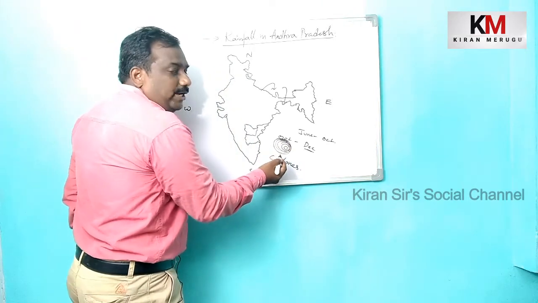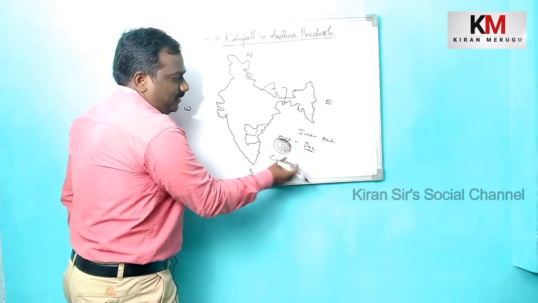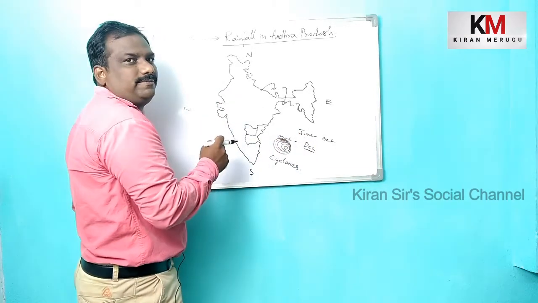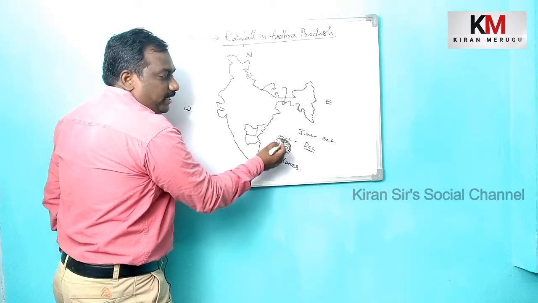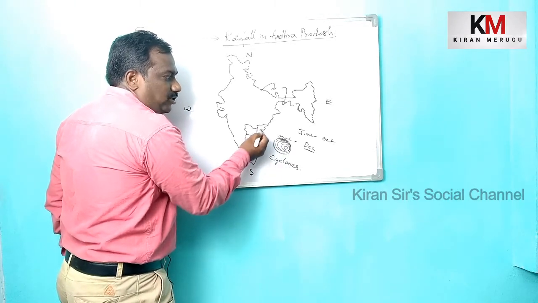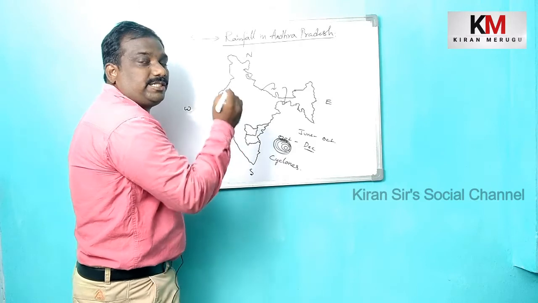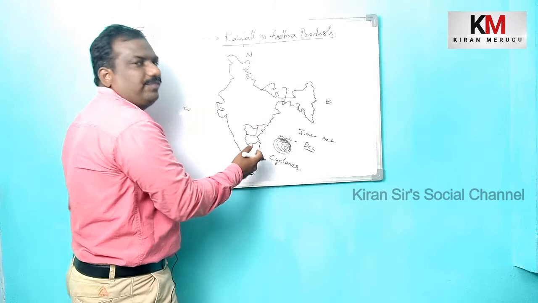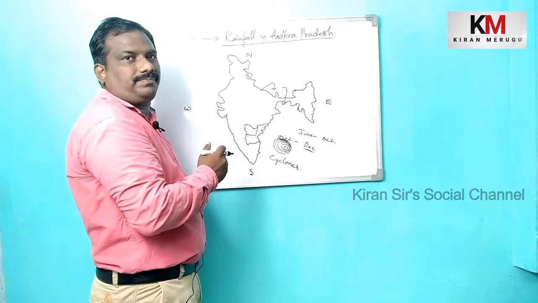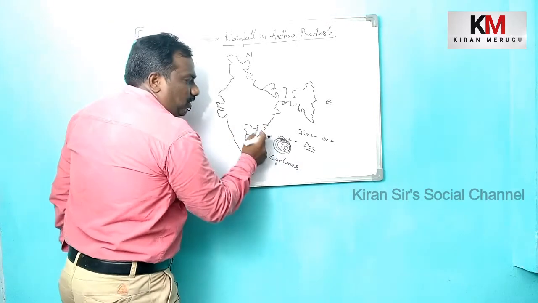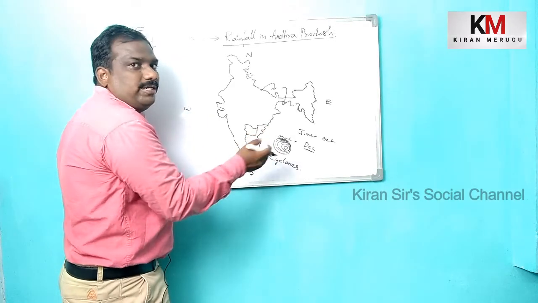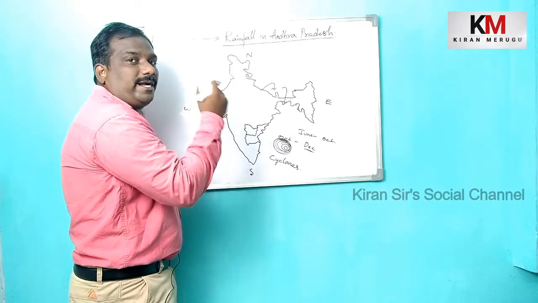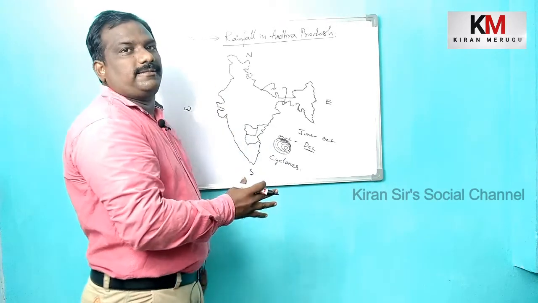In a cyclone, winds blow in from every side towards the center of it. While this cyclone lands in coastal Andhra Pradesh, it causes much destruction in the part of the coastal area where it lands.